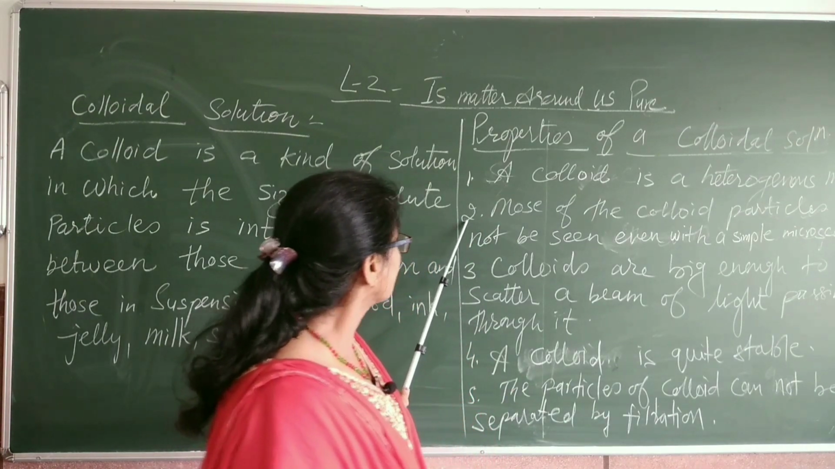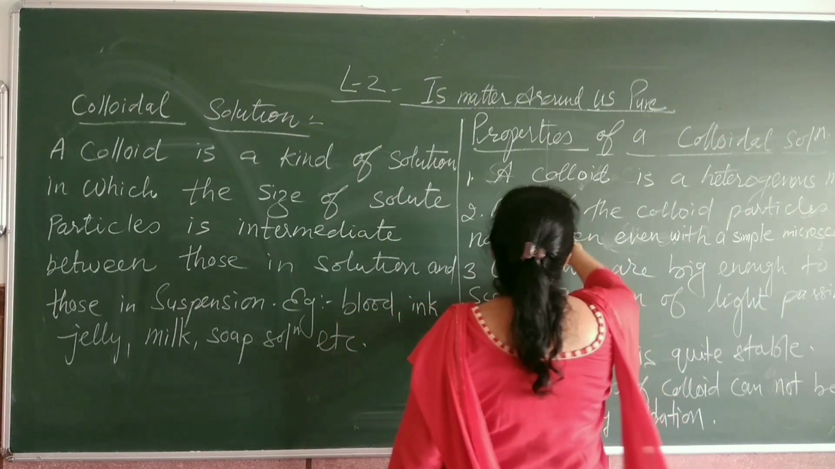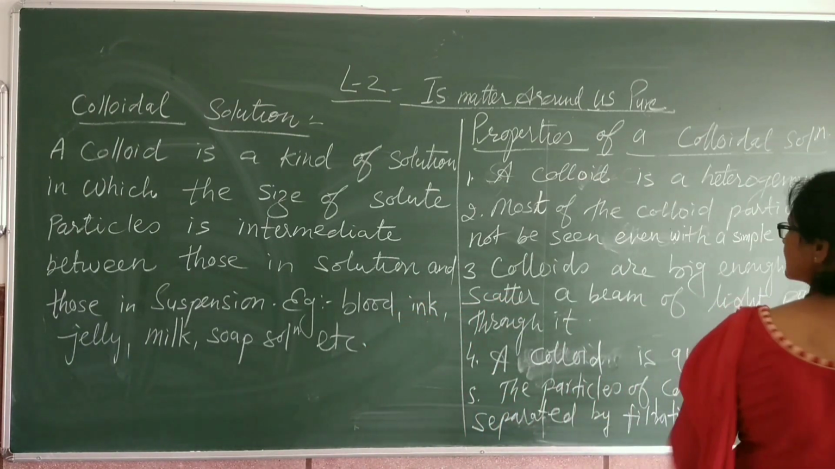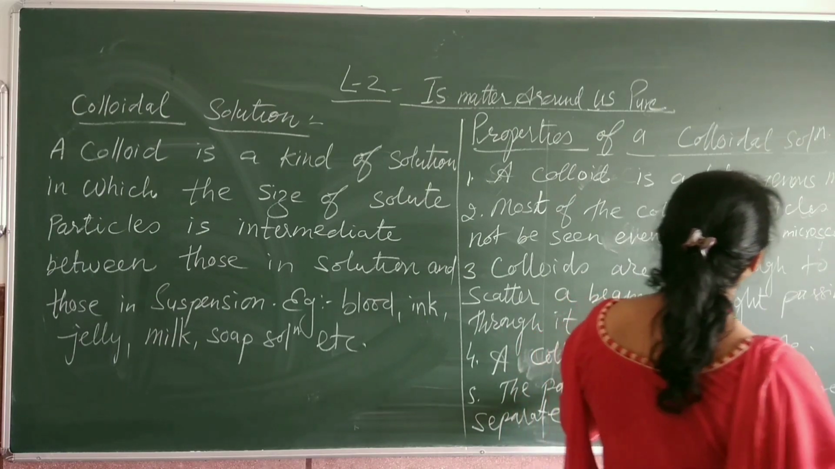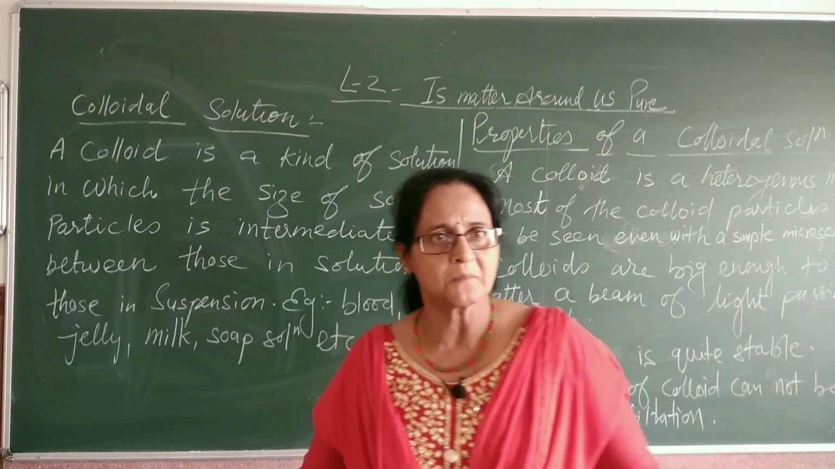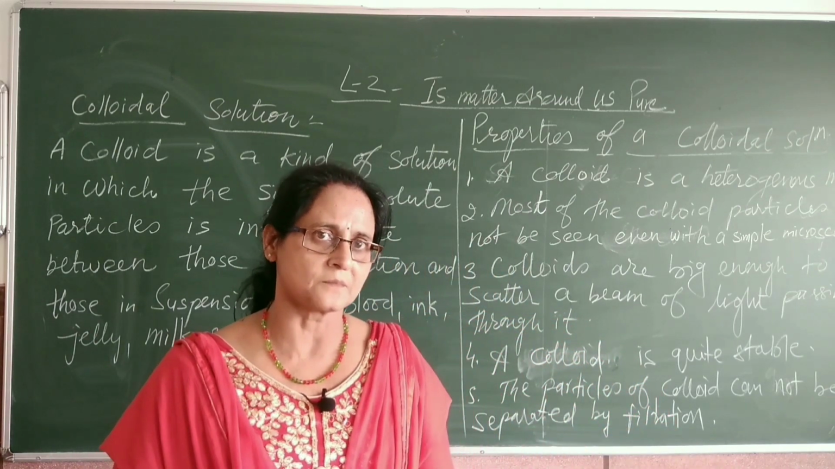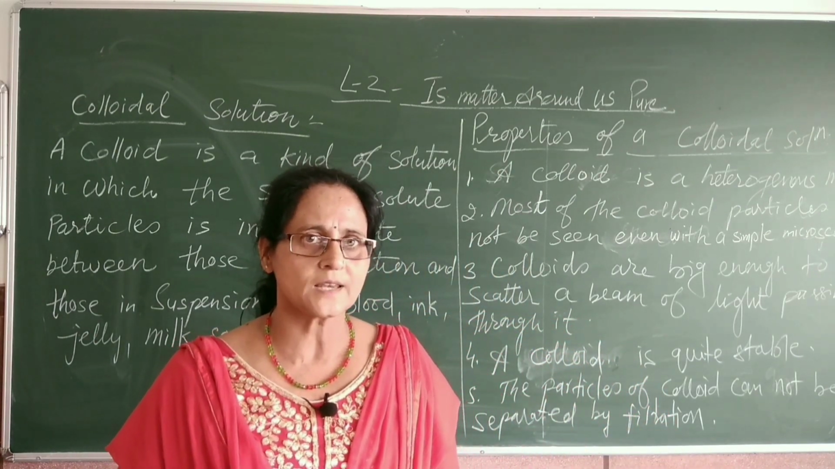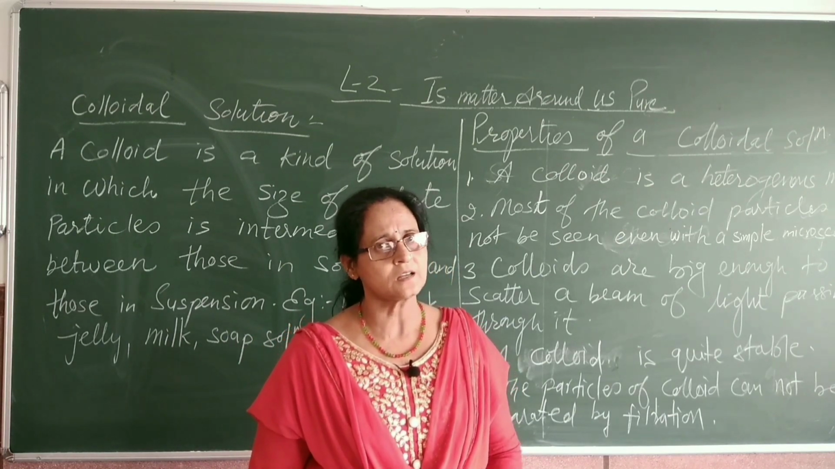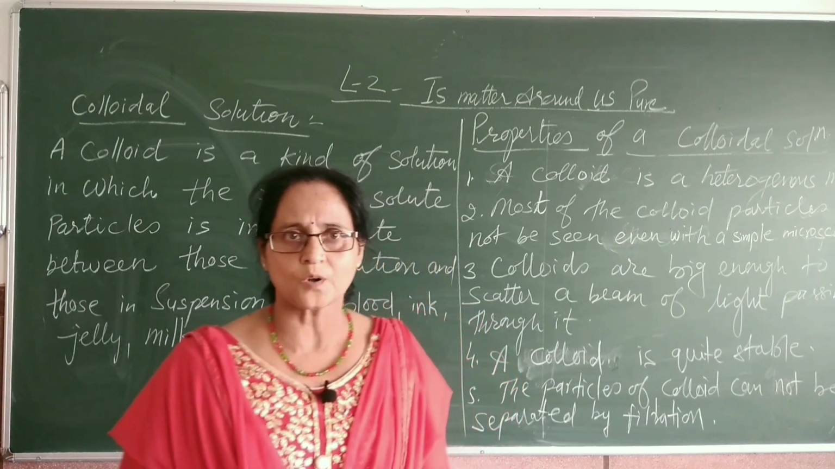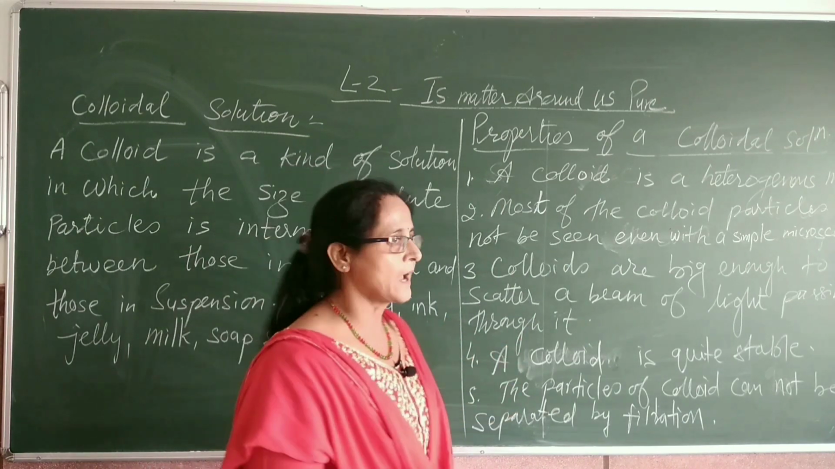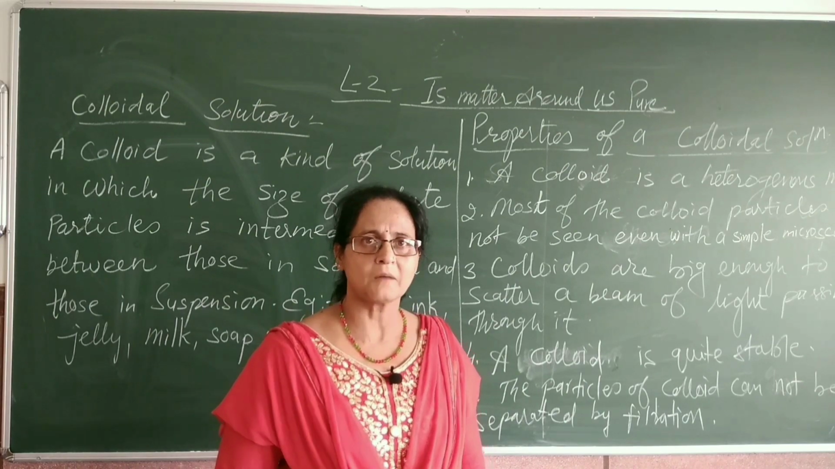Number two, most of the colloidal particles cannot be seen even with a simple microscope because they remain in the bulk of the medium. That's why individually they cannot be seen with the naked eye, or even with a simple microscope. If we want to see the particles of the colloid, then we have to use a high powered microscope.